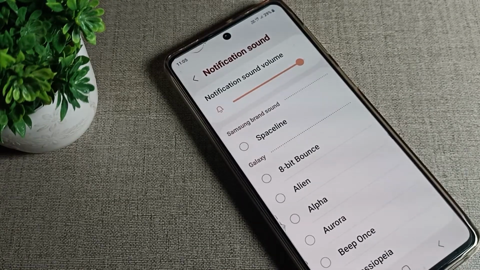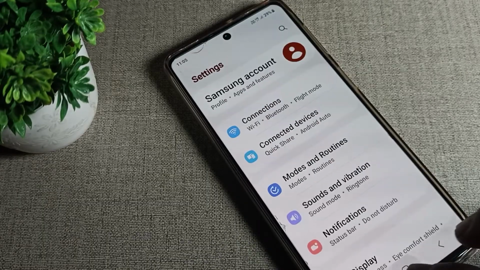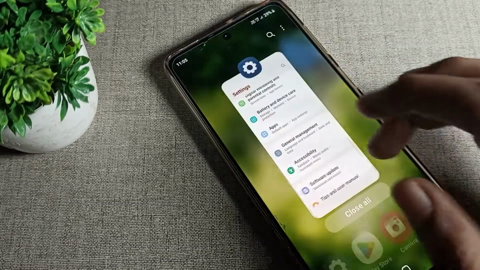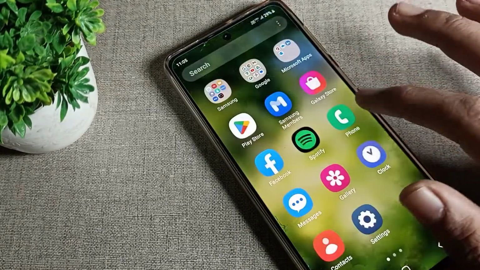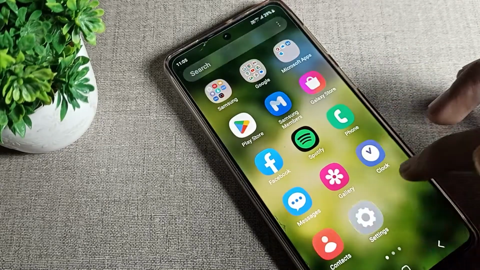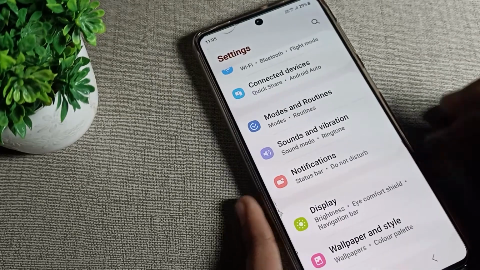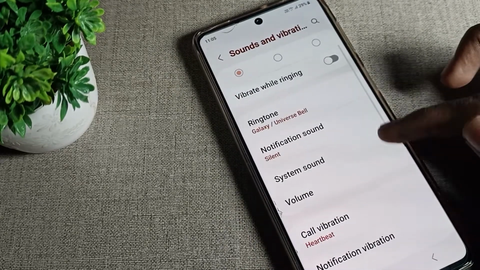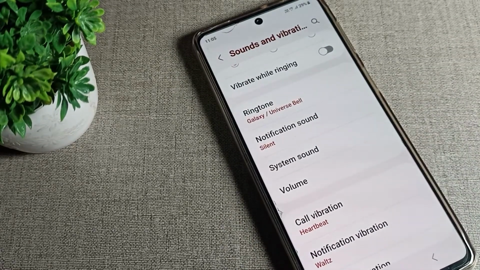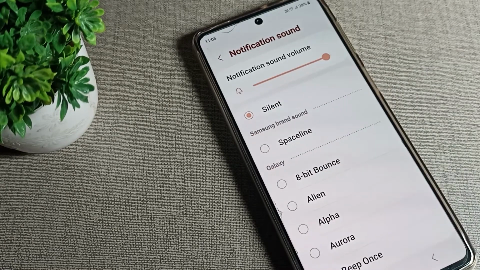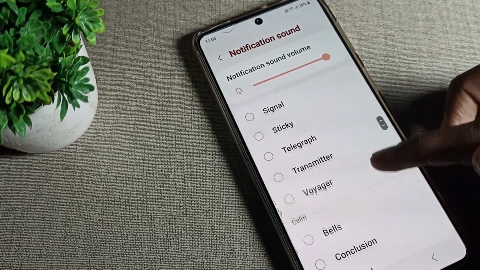So friends, now let's see how we can set the Samsung phone notification ringtone. First of all, we will open our Samsung phone settings. After opening settings, we will click on sound and vibration. Tap here, then scroll down. You can see notification sound, meaning ringtone. Tap here. Whichever ringtone you like, you can set from here.